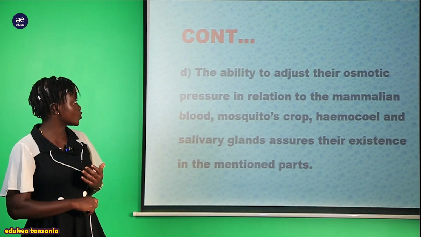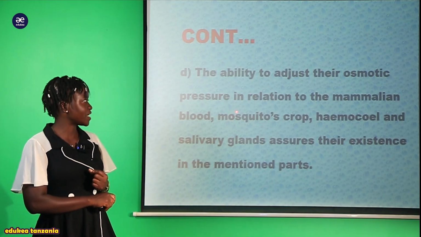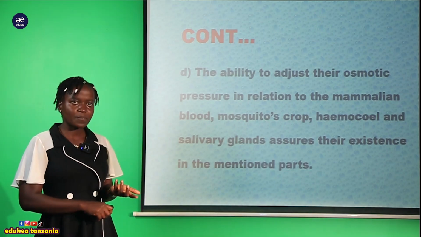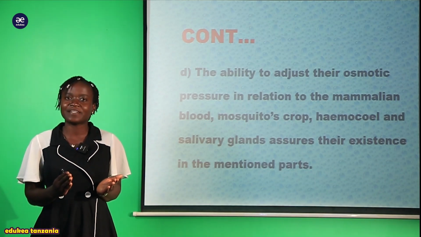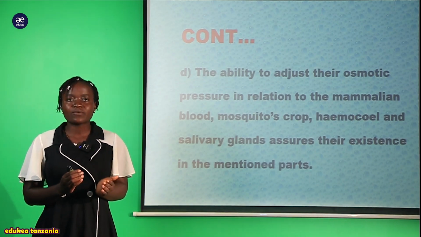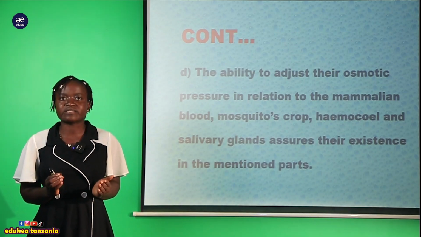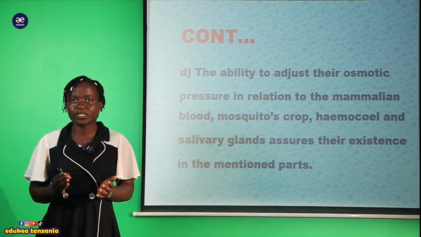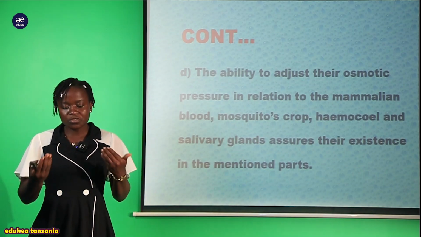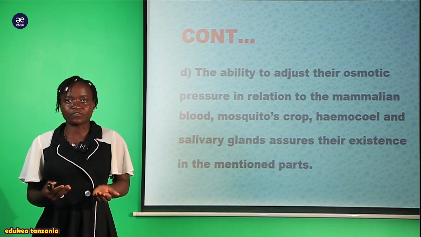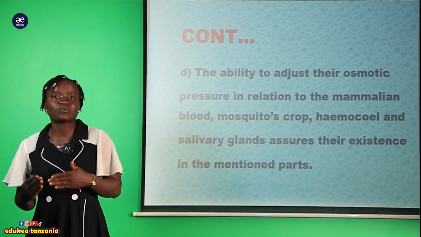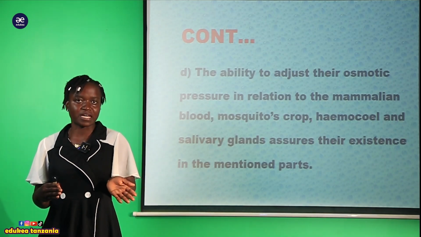So this is due to adjusting the osmotic pressure in relation to the mammalian blood. Pia mosquito crop wanaweza wakakaa kule. Kwa sababu gani? Wanaweza wakaadjust. Imagine mpaka wanaweza kukaa kwenye tumbo la mbu. Kwa sababu gani? Wasingekuwa na uwezo wa kuadjust their body size or their body in general, they could not even stay in the crop of this mosquito. So due to that ability to adjust themselves to different kinds of osmotic pressure, because the osmotic pressure found in the mosquito is quite different from the osmotic pressure found within the human body.